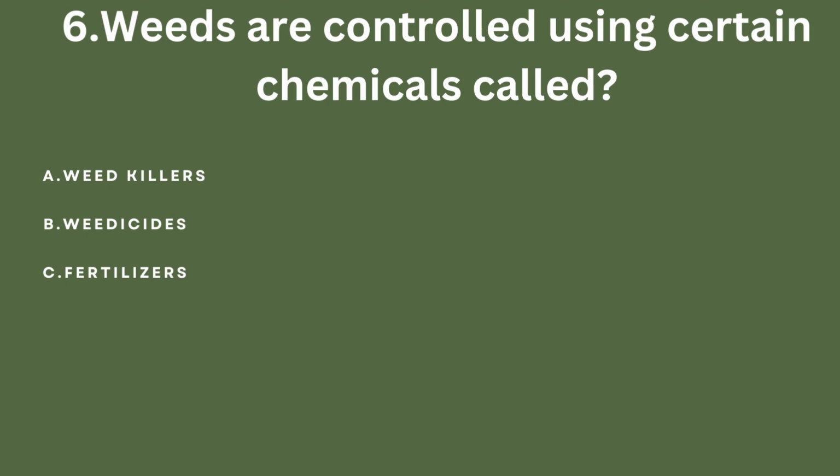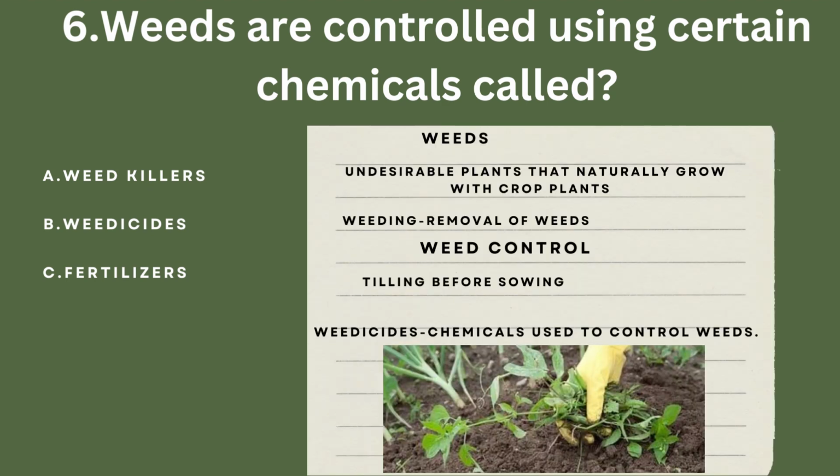Question number 6. Weeds are controlled using certain chemicals called. Before moving on to the options, let's see what weeds are and how weeds can be controlled. What are weeds? Weeds are undesirable plants that grow naturally along with crops in the field. And removal of weeds is called weeding. Why is weeding necessary? Because weeds affect the growth of the crop, competing for nutrients, water, space and light. What is weed control? Weed control means controlling the weeds.